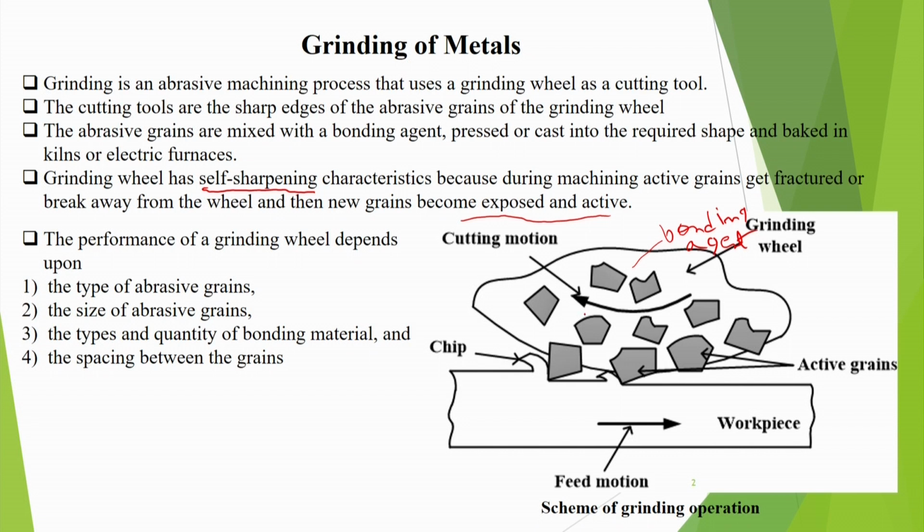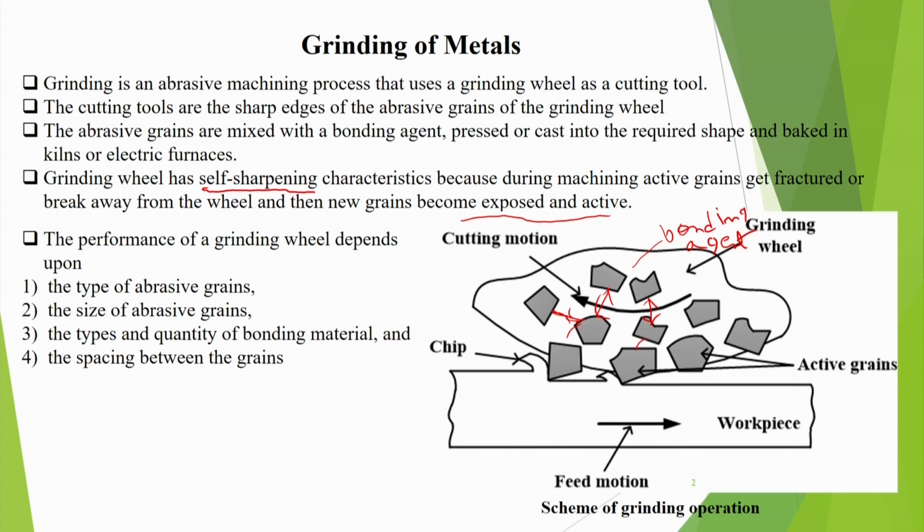What type of bonding material is there and what is the quantity, meaning there may be more bonding material and fewer abrasives or vice versa. And then the spacing between the grains, like this one. There is a spacing here. If there is more spacing, it means an open structure, otherwise it is a dense structure.